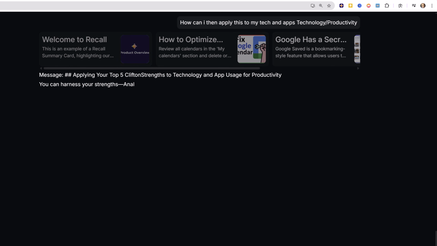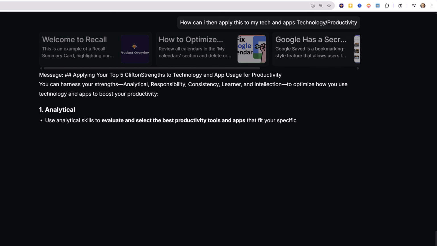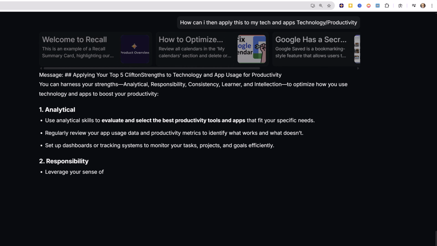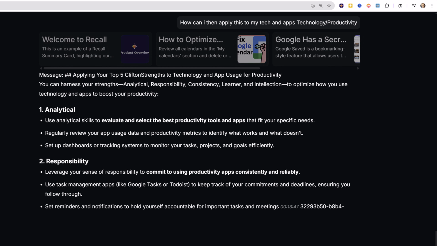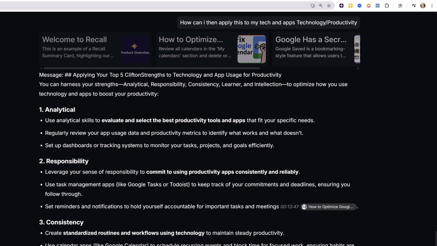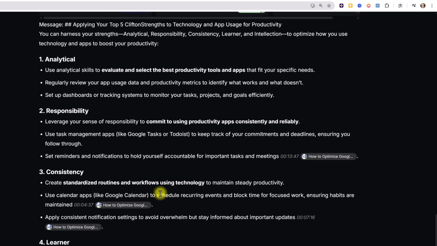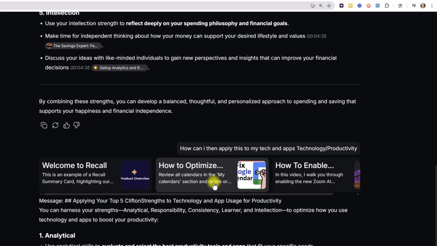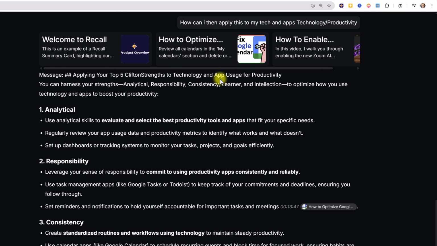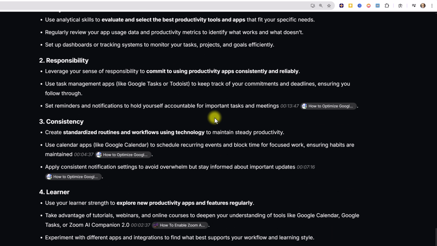I'm going to hit enter, and now it's only going to use the information that I have in there. So it's applying only the things that I've given it, and I can limit it to, again, certain tags or certain articles. But here it's going to even give me some great Google Calendar tips because, yes, Google Calendar is one of the videos that I included in that particular area.